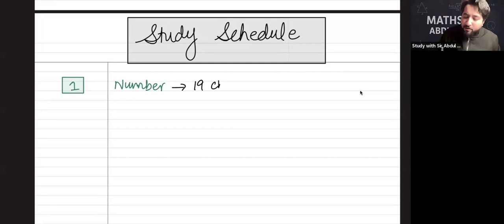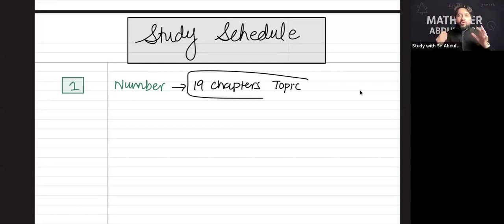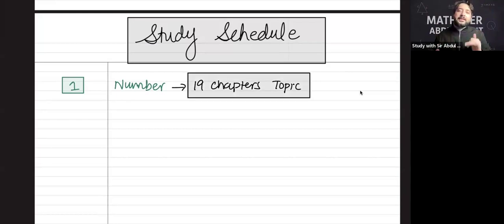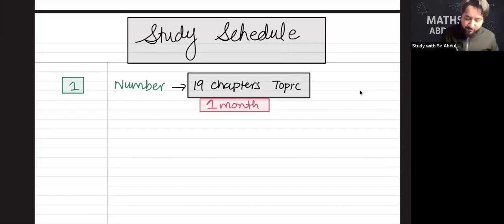Now remember one thing, if you take it lightly, you will lose the marks. Remember one thing, number is the biggest topic of your O levels. If you spend 1 month on numbers, it's not a problem. So I'm giving at least 1 month of detailed prep to numbers because it's the biggest topic of O levels. Okay, get it? Now the second topic is algebra.